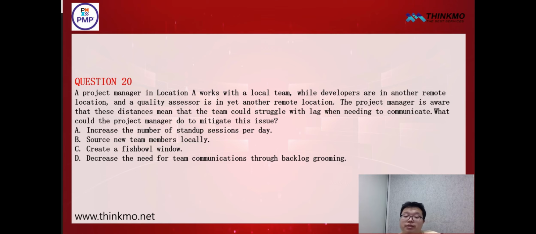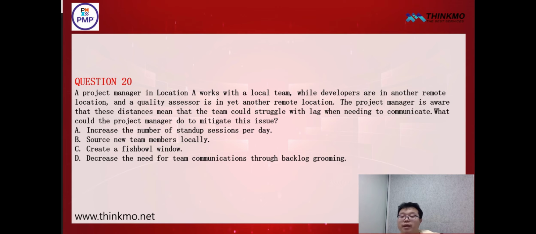As project managers, we can use a variety of tools to facilitate collaboration within our virtual and remote teams. The main thing is that for this question, it's about geographical location, right? The distribution is too dispersed, so what do we need? We need a virtual workspace. And what is a fishbowl window? It is a means to alleviate communication delays. It is a long-term video link that remains open during working days. This allows members of a distributed team to see each other at any time and engage in spontaneous interactions, thereby reducing collaboration delays caused by geographical separation.